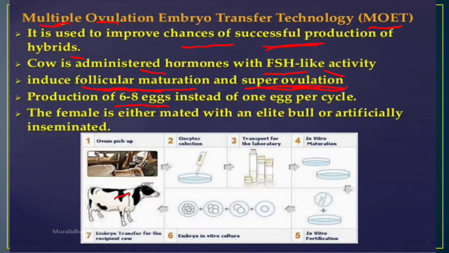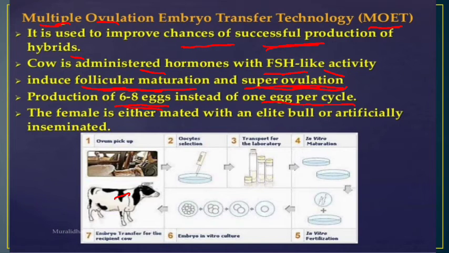अब ovulation को time मा चाहिँ normal, okay, normal female cow मा के हुन्थ्यो, there will be only the release of a single egg per cycle. तर यो multiple ovulation embryo transfer technology मा when this follicle stimulating hormone लाई administer गरिसकेपछि चाहिँ 6 to 8 eggs have been released, okay, in a single cycle. Okay, so now the female is either mated with an elite bull or artificially inseminated.